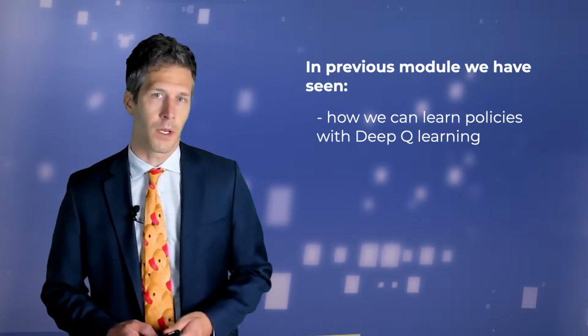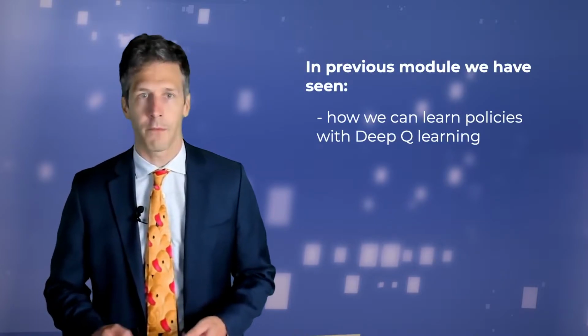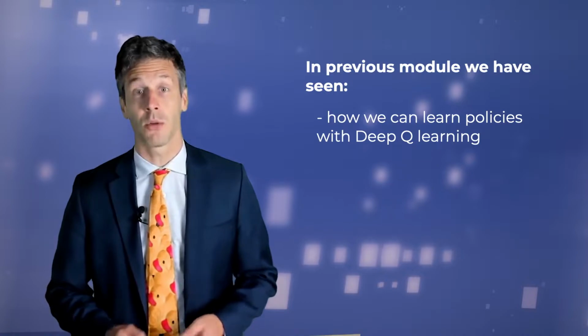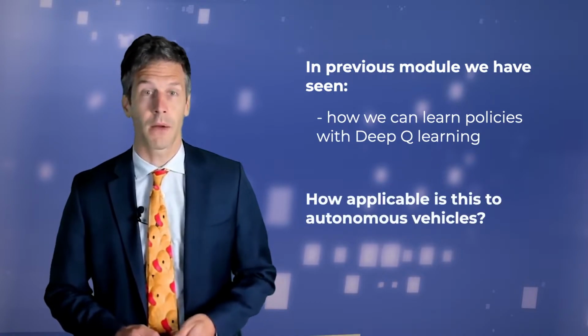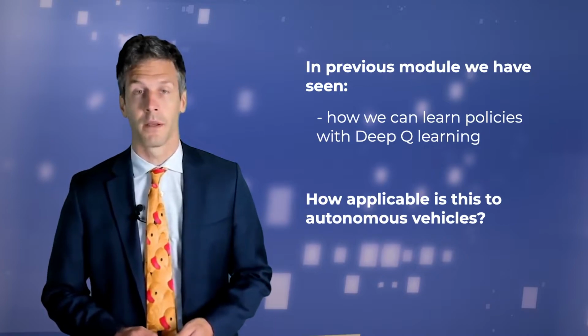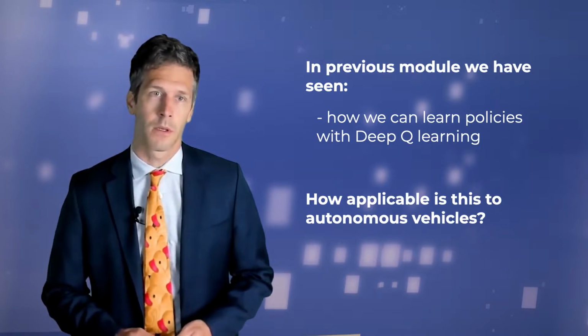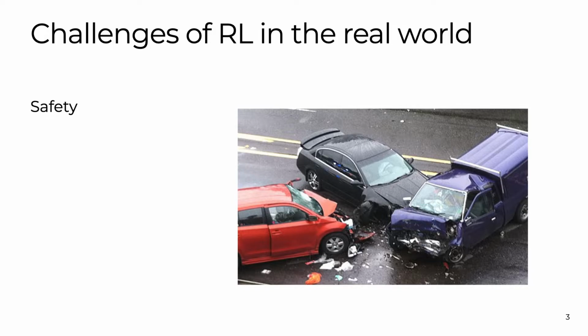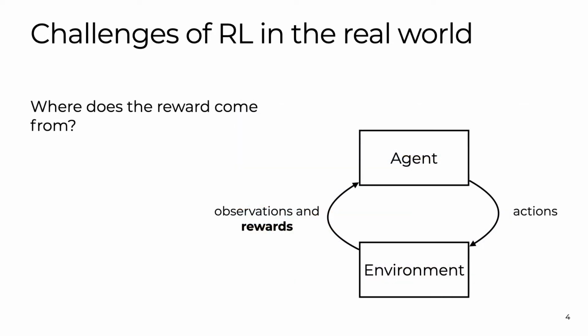In the previous video in this module, we have built a framework for learning policies based on Q-learning. We have also pointed out some limitations of this approach for robotics and autonomous vehicles along the way. Let's summarize them now. First, it can be very unsafe to let a robot learn from its mistakes in the real world, particularly in an application like self-driving cars. Next, the RL paradigm assumes that the environment is providing the reward signal to the agent, but it's unclear how this might happen in a real-world robotic setting.